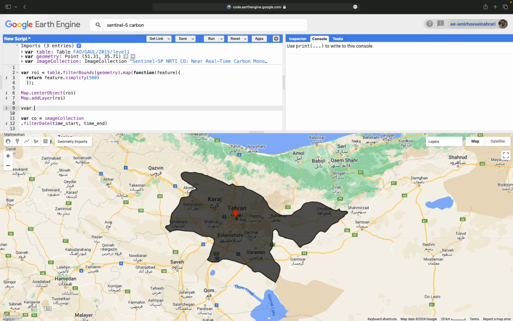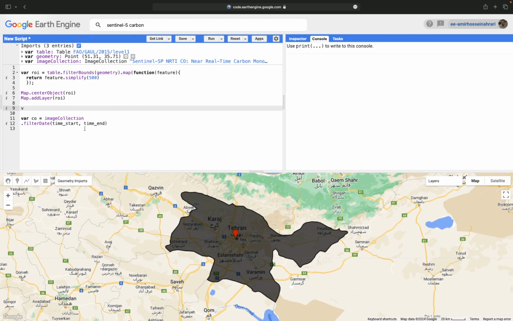So here I'm making two new variables, because now time start and time end are unknown. A new variable, time start, equals 2019, and for time end, as I'm producing this tutorial in 2024, I'm going to call all the data for 2019, 20, 21, 22 and 23. That's why the time end should be 2024 here.